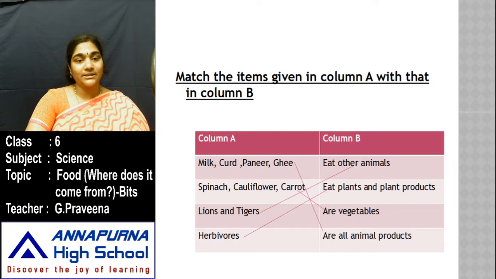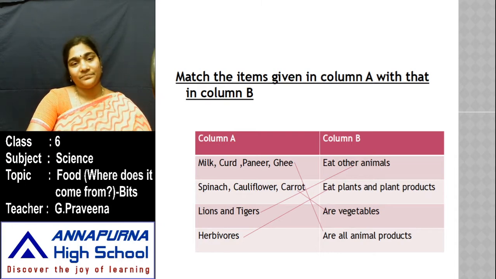So milk, curd, paneer and ghee. So where do we get all this from? These are all animal products. So all are animal products. Spinach, cauliflower and carrot. So what are they called? They are the vegetables. They are all plant products which are called vegetables.